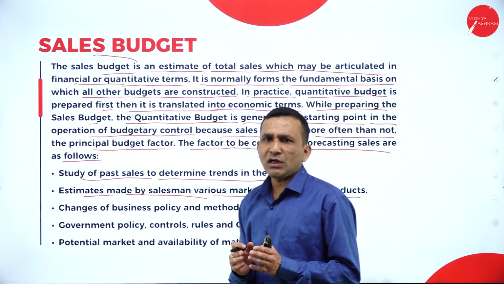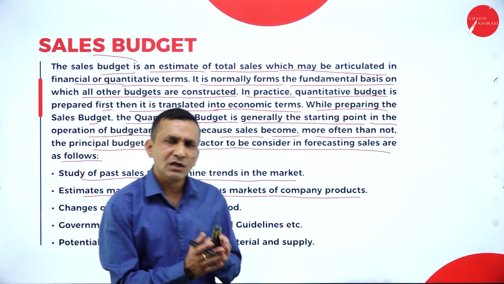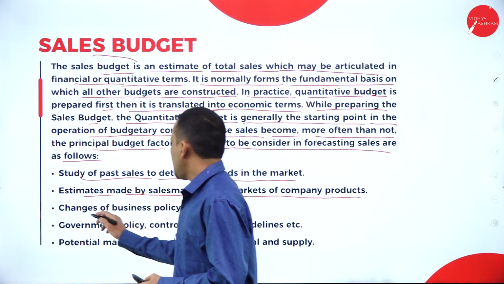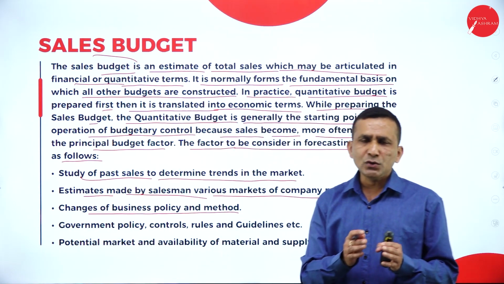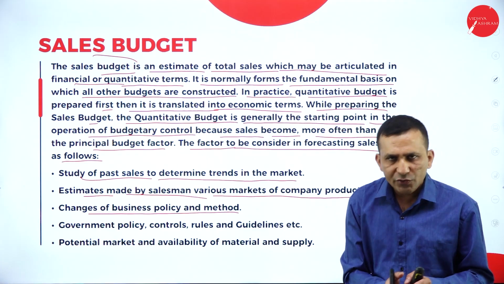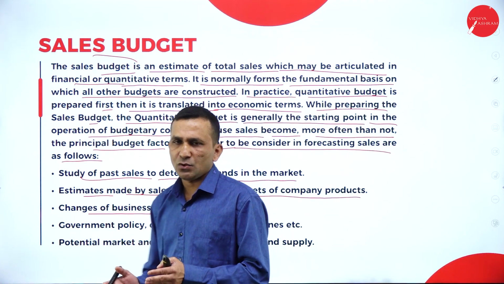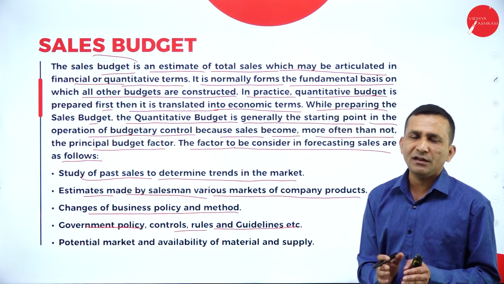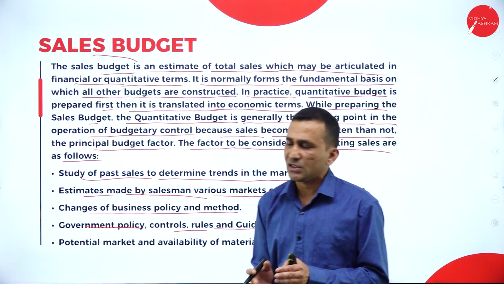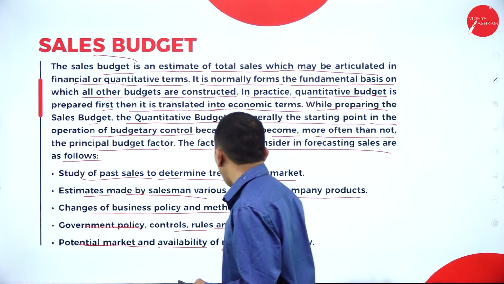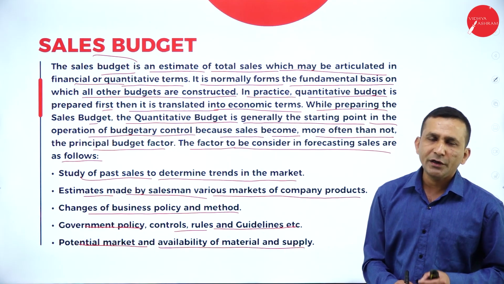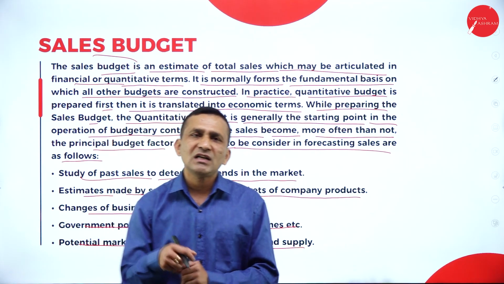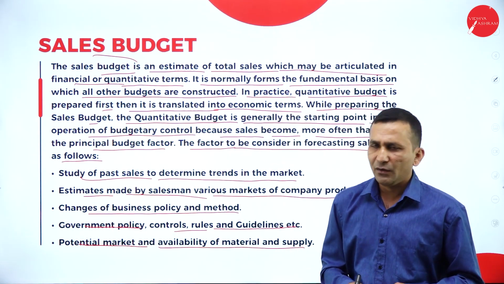According to time, according to the trend, according to the geographical area, the sales are forecasted. Then the change of business policy and methods, which is related to the policy we are making and the methods adopted, completely depends on it. Then the government policy, control, rules and guidelines, everything related to sales. And the potential market and availability of material and supply is very important to take steps for the production department. If they start producing, then only the sales department can try to meet the demand they are expecting from the market.